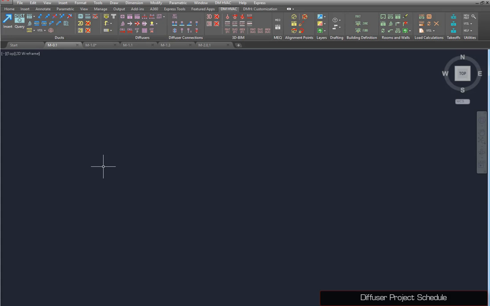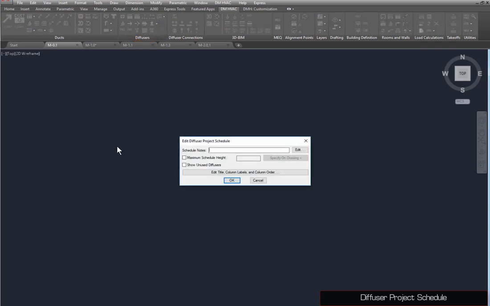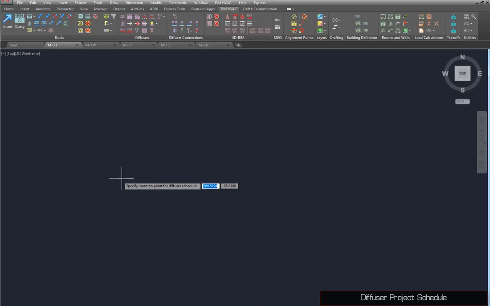To insert the diffuser project schedule on the drawing, use the Insert Diffuser Schedule command. This dialog box allows you to configure the schedule settings, including what information is displayed. Check the Show Unused Diffusers option. If this is unchecked, only diffusers that have been inserted on the drawing will appear in the schedule. We'll use the default settings for the rest. Press the OK button. You will be prompted to specify a location on the drawing. The top left corner of the schedule will be inserted at this point.